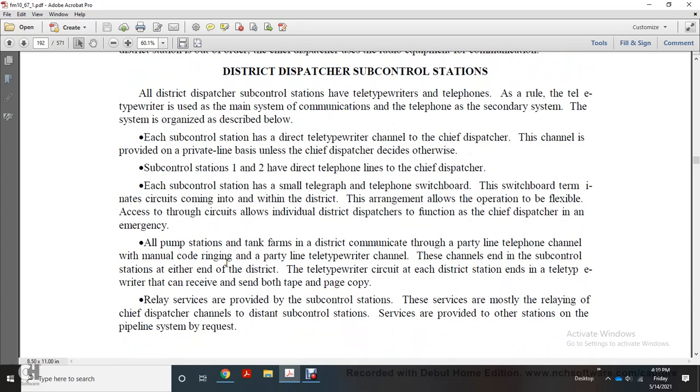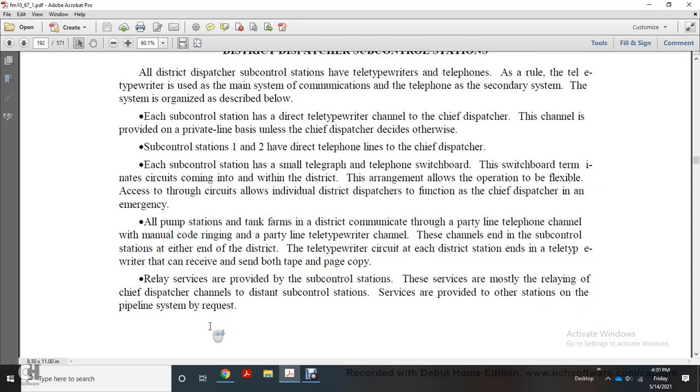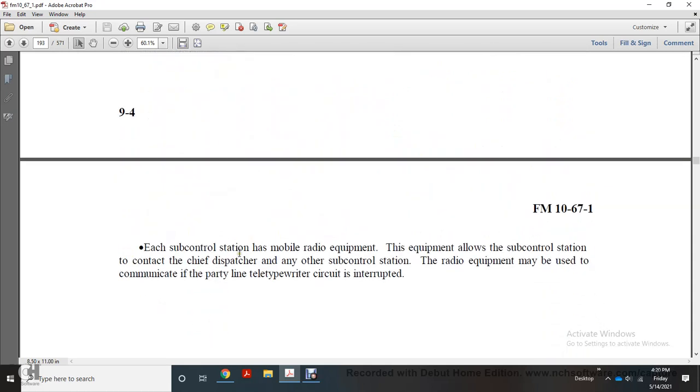All pump stations and tank farms in the district communicate through the party line telephone control, manually controlled ring, and party line telewriter channels at the end of the sub-control station, either end of the district teletypewriter circuit, to each of the district station ends of the teletypewriter, which receives both tape and page copy. Relay services are provided by the sub-control station. Most likely relaying the chief dispatcher channel to this end, control station services are provided to other stations on the pipeline system by request.